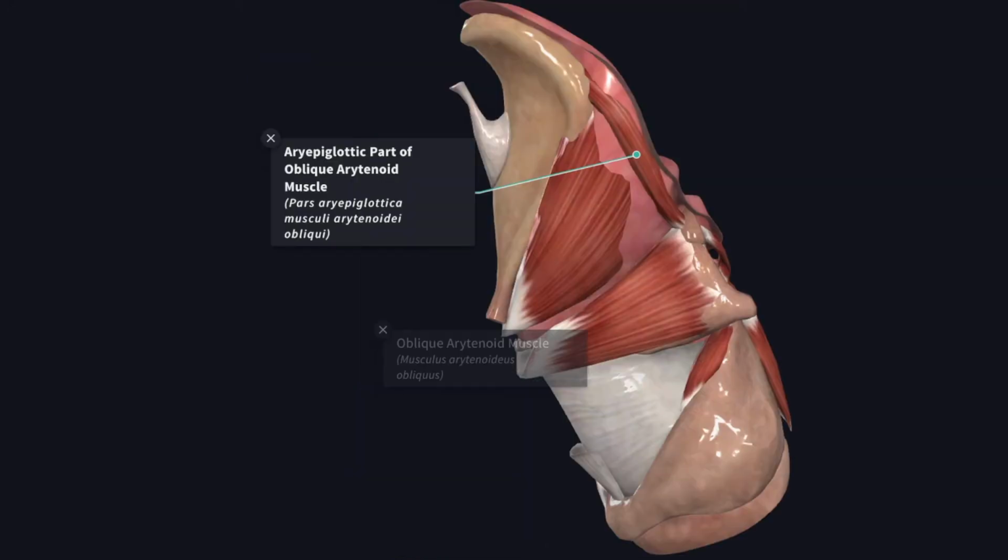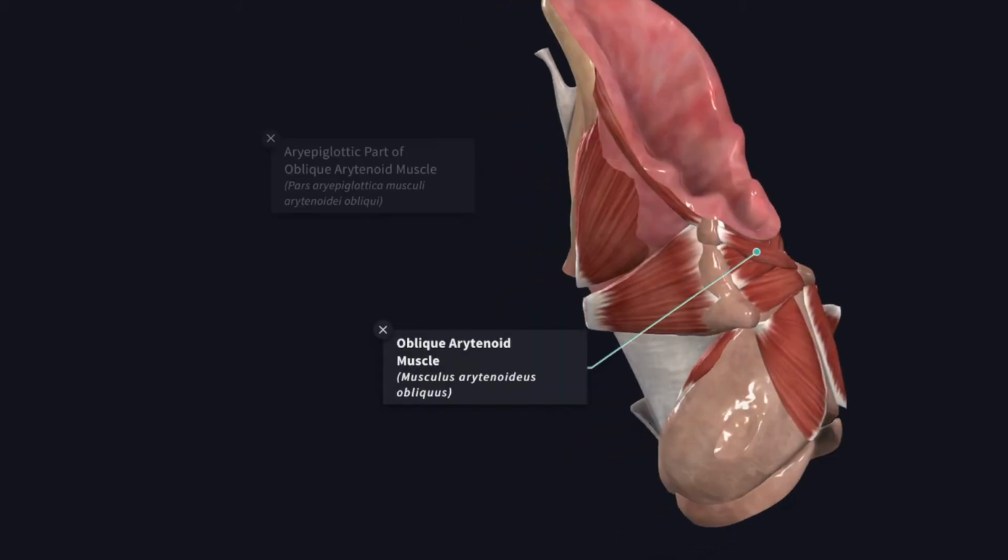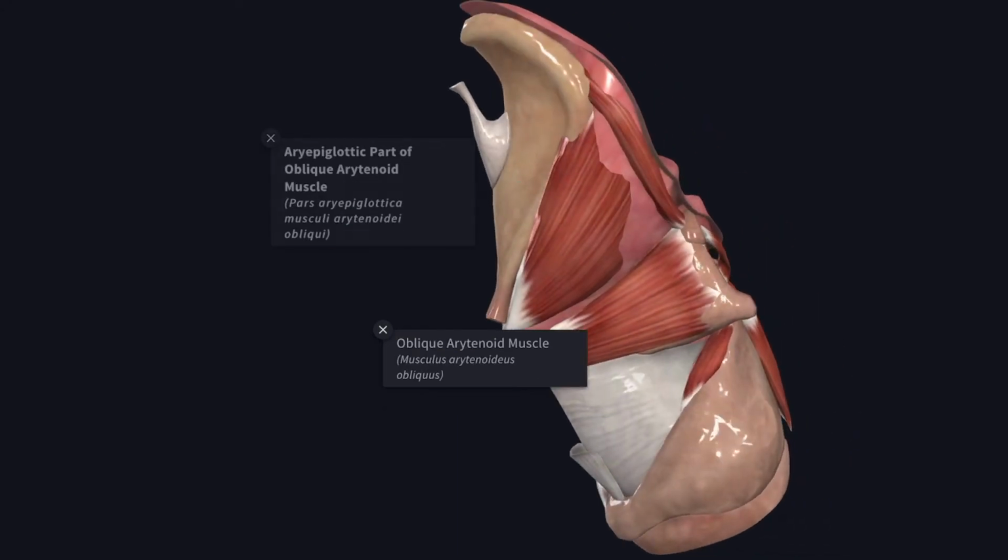Next we'll see about the aryepiglottic muscle. The aryepiglottic muscle is nothing but some of the fibers of the oblique arytenoid muscle. They extend upwards along the aryepiglottic fold and get inserted to the edges of the epiglottis. So this forms the aryepiglottic muscle.